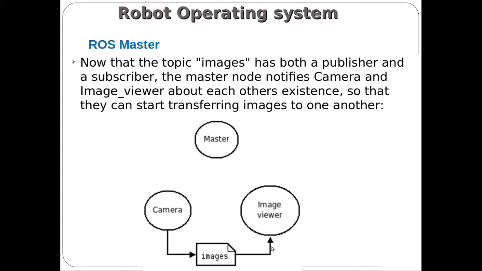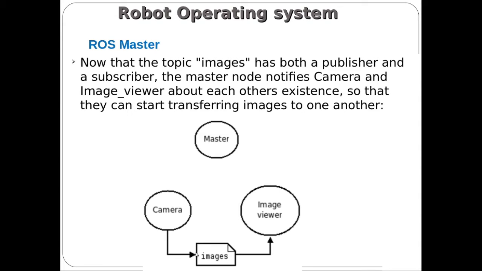Once it is transferred to the image viewer, which is another node running in the microprocessor, this image viewer has an algorithm. This algorithm will analyze the image and detect the object. This algorithm is taken as another node. The camera node acts as a publisher, and the image viewer acts as a subscriber. The image viewer subscribes to the message called images through the topic images.